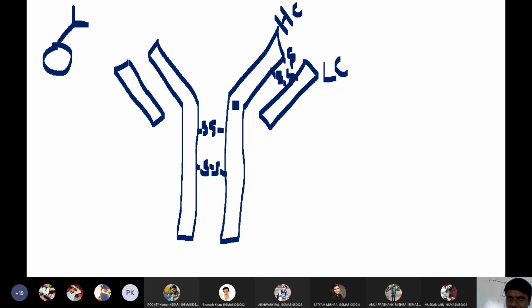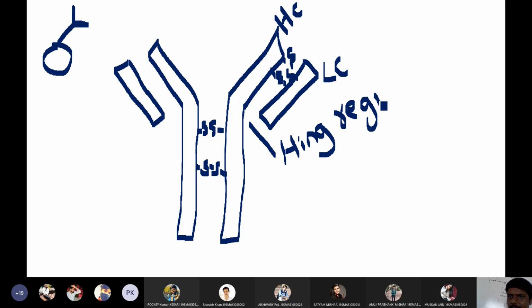Now in the heavy chain you can see a bend here. You can see a bend where the heavy chain bends into a Y-shaped structure. This region of the antibody is called the hinge region, H-I-N-G-E. Okay, so that bend is called the hinge region of the antibody.